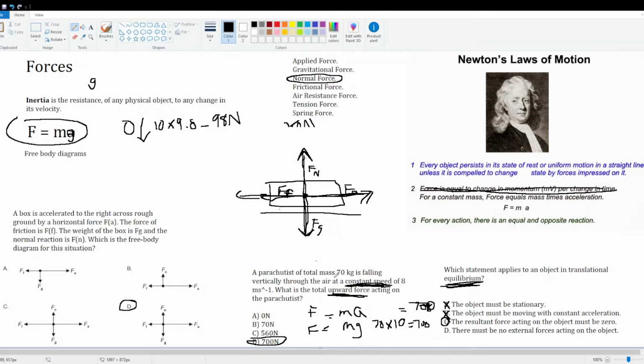Okay, so that was forces. We're going to come across forces a lot more in the future. I just thought we'd go over the three laws and also free body diagrams because they come up quite a lot in exam questions. But I think we covered a lot of stuff.